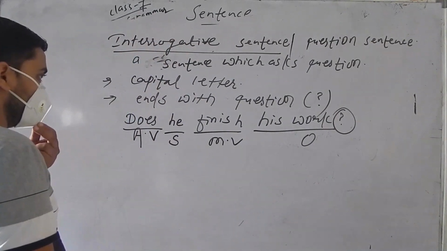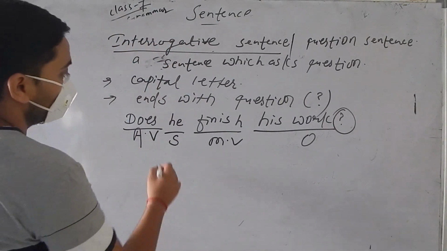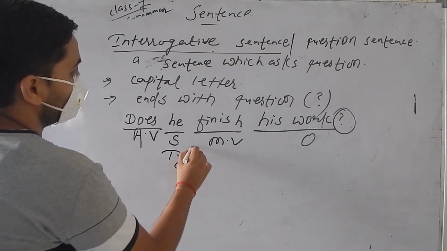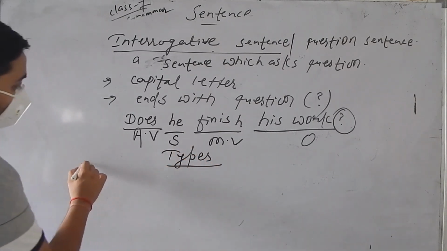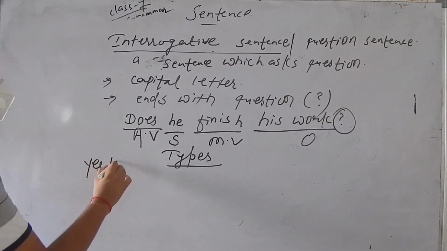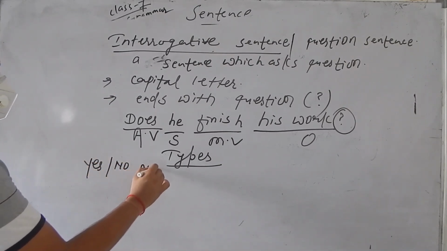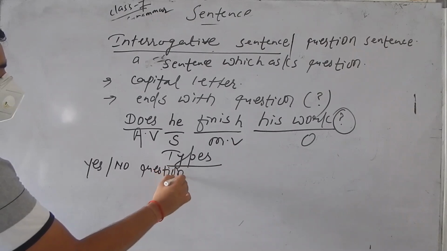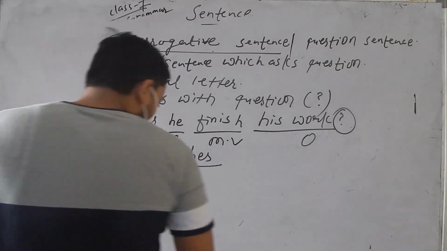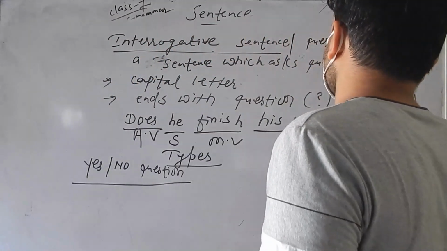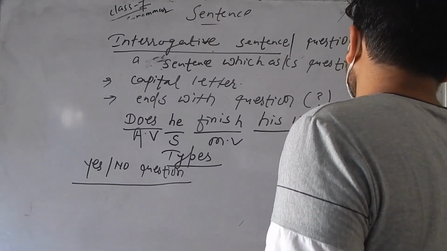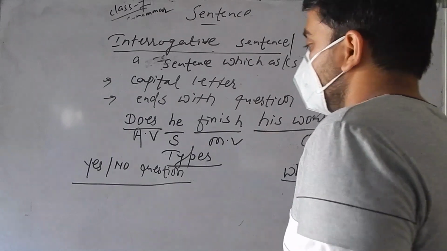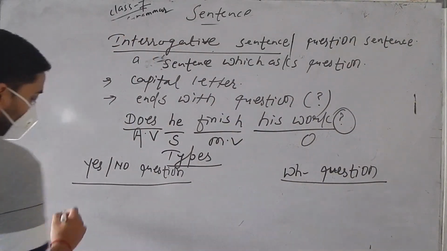Okay. And now we'll see the types of interrogative sentence. It is also two types. First one is yes no question. And other is WH question. Two types are there. Yes no question uses auxiliary verb.